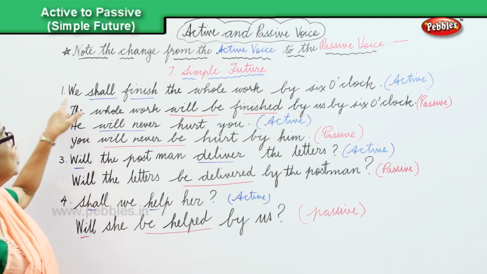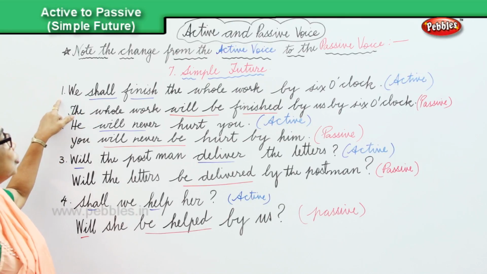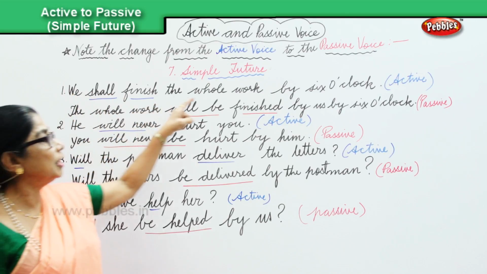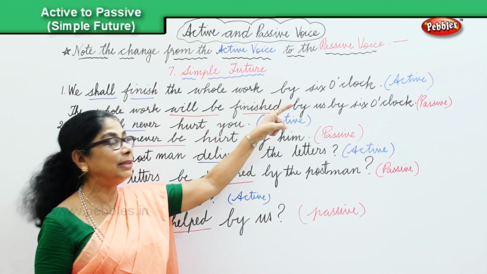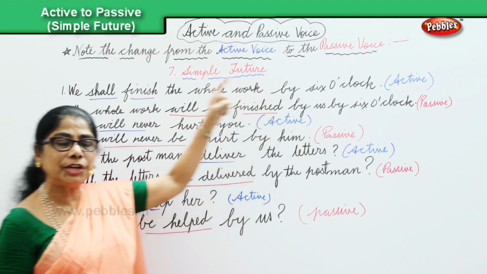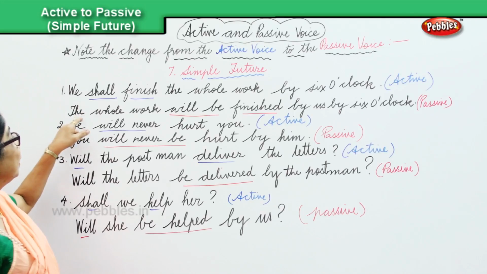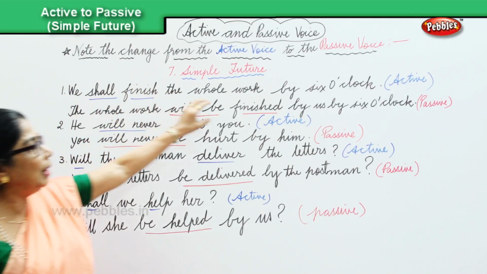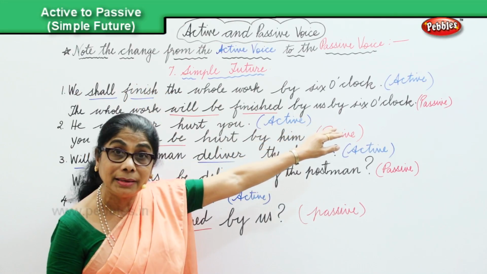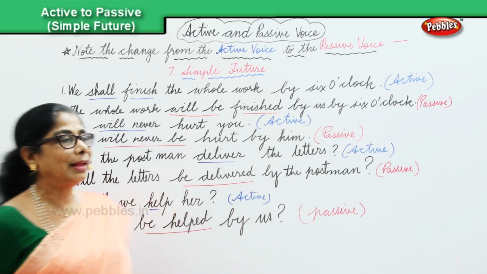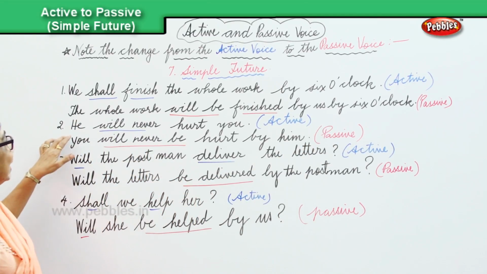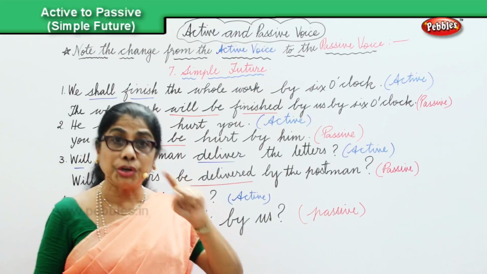In the first sentence we have, in the simple future, we shall finish the whole work by 6 o'clock. And we change over, note the change. The whole work will be finished by us by 6 o'clock. Let's look at the second sentence. He will never hurt you.